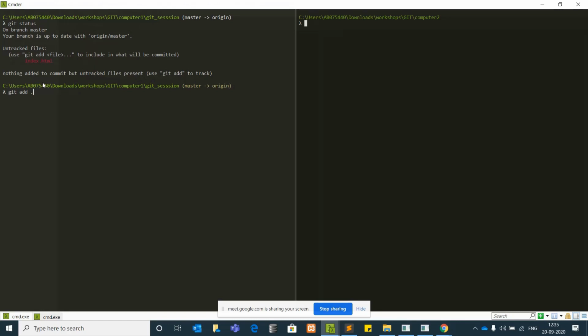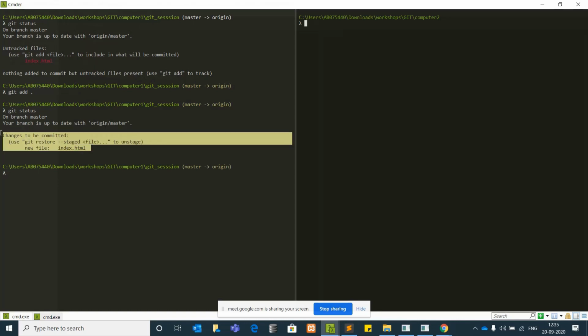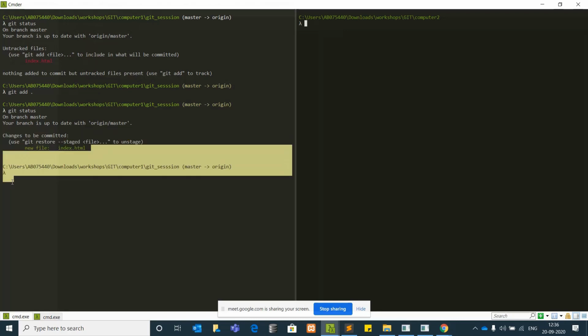Once you say git add, you can check it with git status again. It will show you that the new file is being tracked. Now it is tracking this file. That means whatever changes you make to this file after this, they will be tracked. Now this has been added.